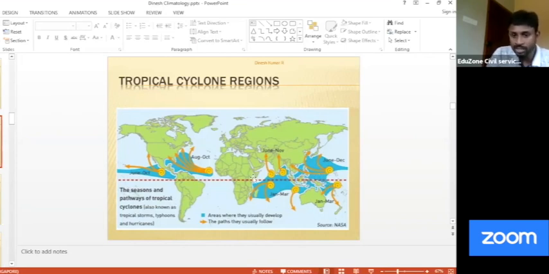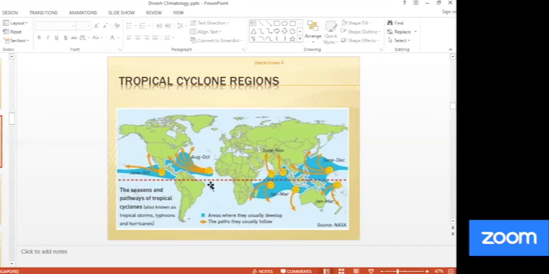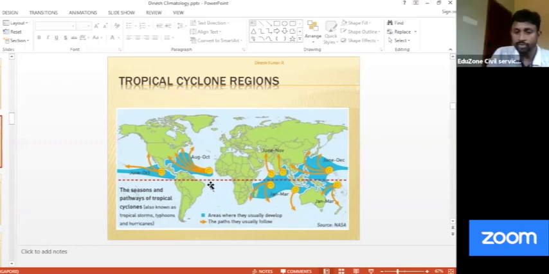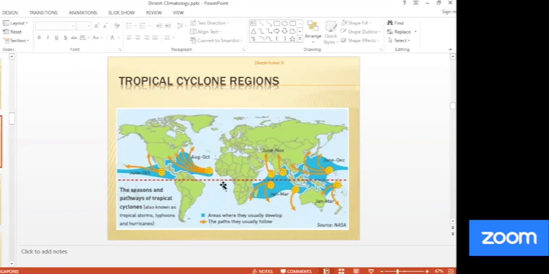Now, if you can see this figure clearly, there is a very important point to note: the southern Atlantic is free of tropical cyclones. As we generally say, tropical cyclones are a common feature of tropical seas, but please remember, not all tropical seas, and in particular the southern portion of the Atlantic is relatively free of tropical cyclones.